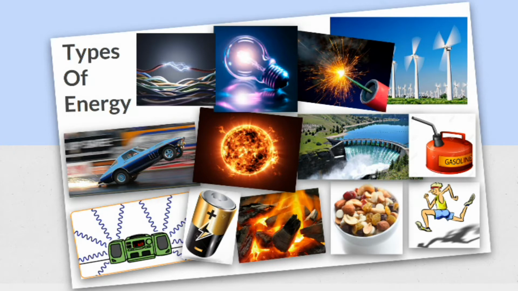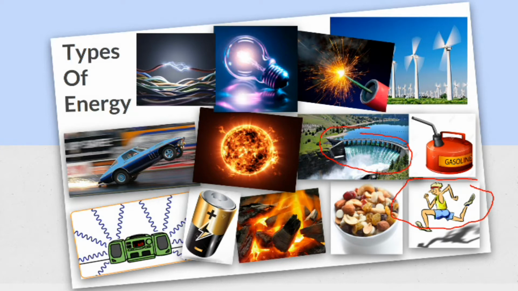And there are all different kinds of energy. Today we're going to talk about 6 different kinds of energy, but there's all kinds of energy. We're going to talk about mechanical energy. Mechanical energy is when something's moving, like this guy, he's running right here. That's mechanical energy. Look at this water. That water is moving. That's mechanical energy.